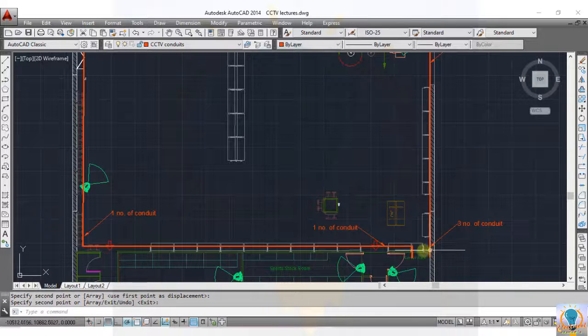Now see here, we are getting 3 conduits from this route and 1 conduit from this route. So finally at this location you will get four conduits. Okay.